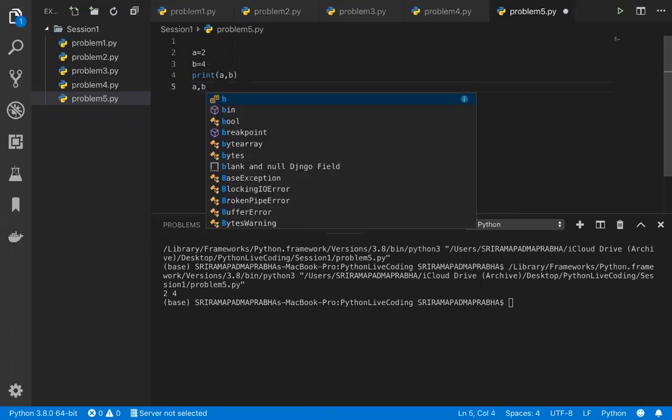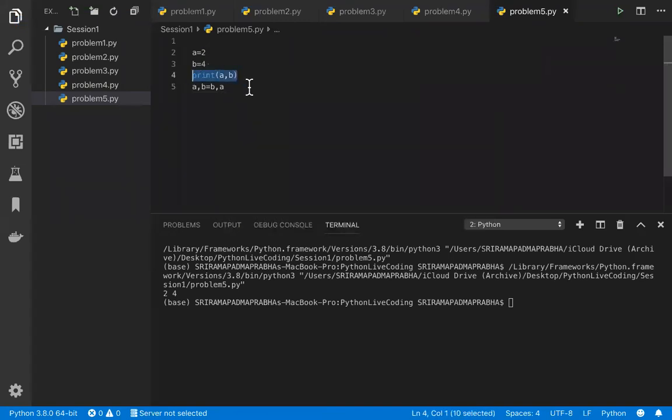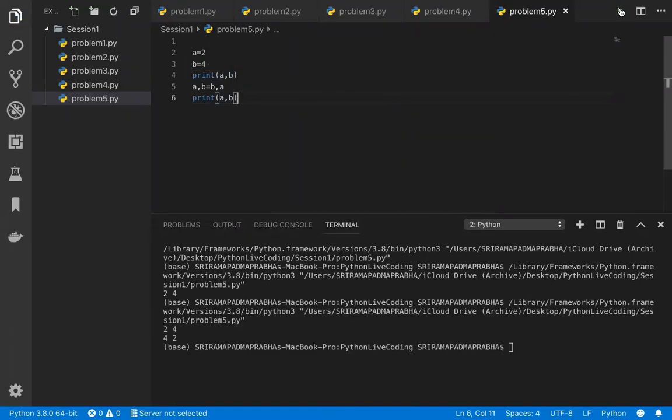In Python it is very easy, right? So b comma a, right? So now I want to print again a comma b after this, right? Right? So let's see whether we got the output. It is the easiest way of swapping, but we'll scratch our heads when the interviewer asks the question, right? And if you know Python, it is very good, but sometimes it is not going to strike your mind how to do it.